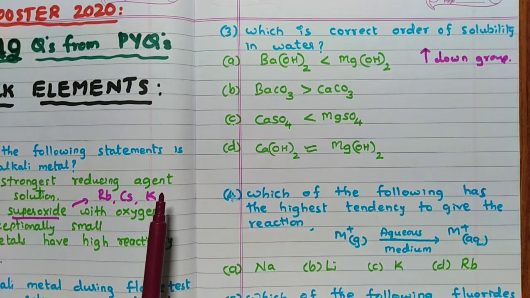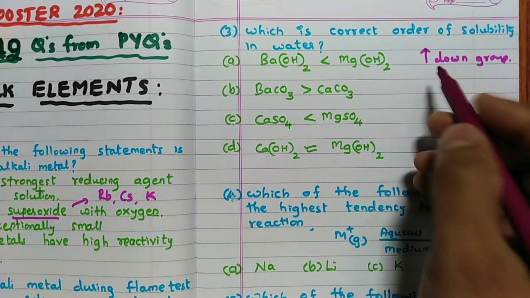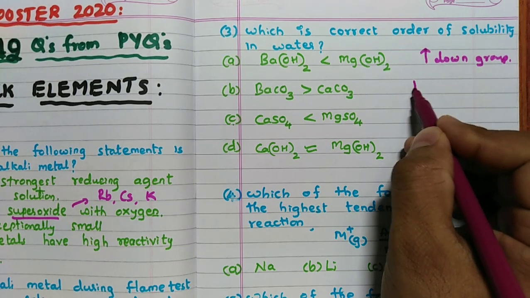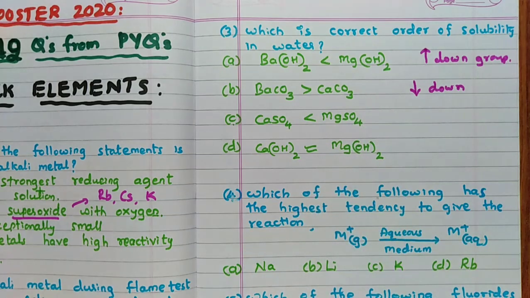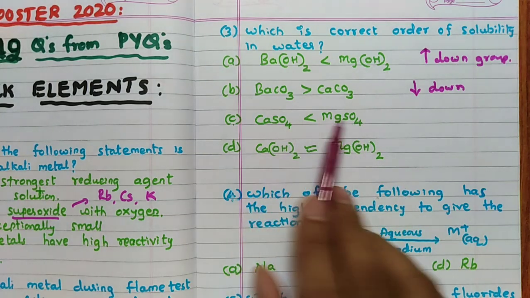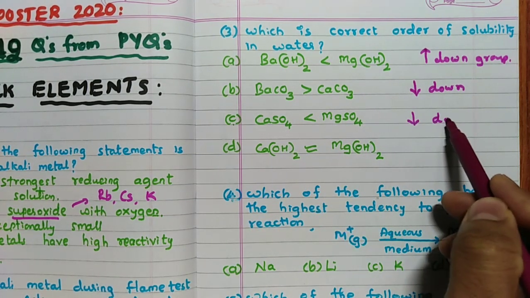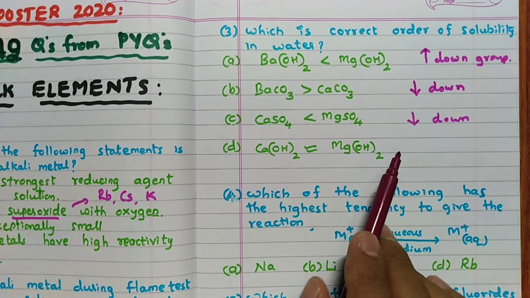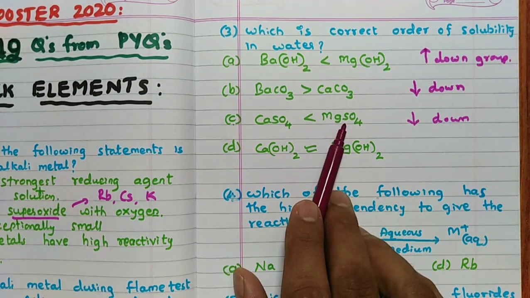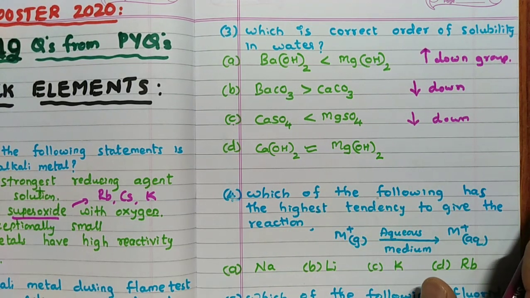Then when we consider carbonate, remember, it decreases down the group. Only hydroxide increases; keep that point in mind. Sulfate also decreases down the group, so these two are wrong. Carbonate, sulfate, nitrate, all decrease down the group.